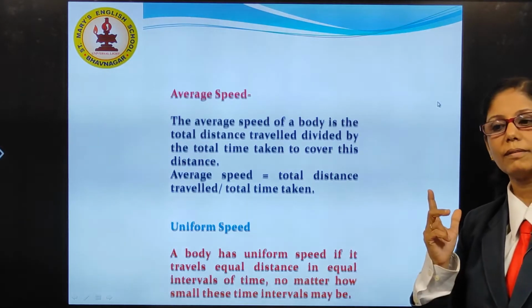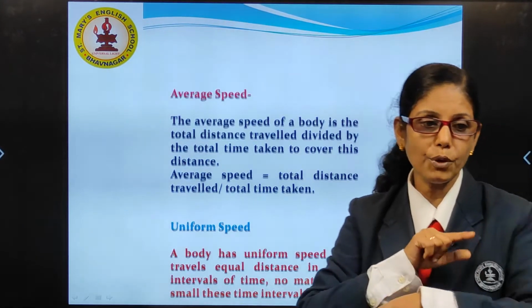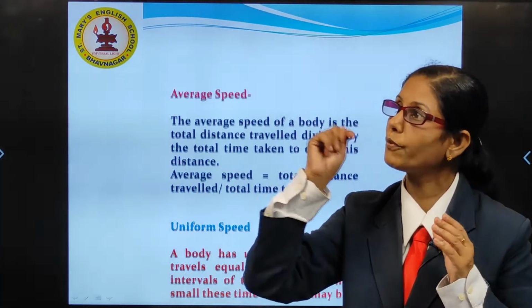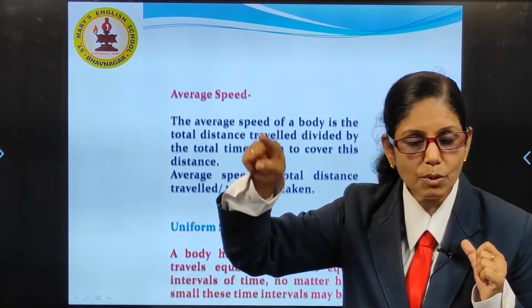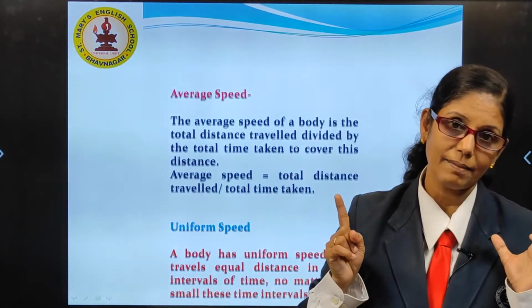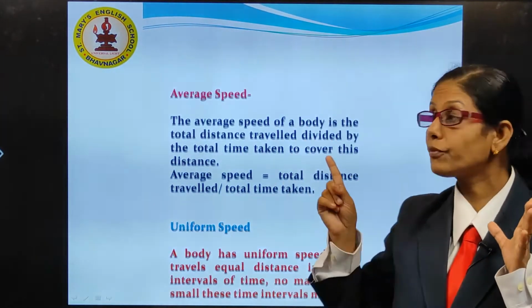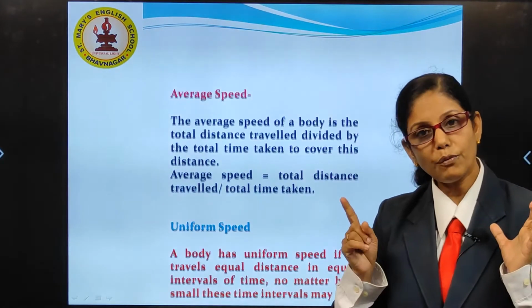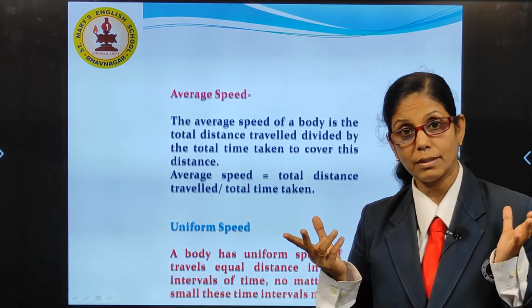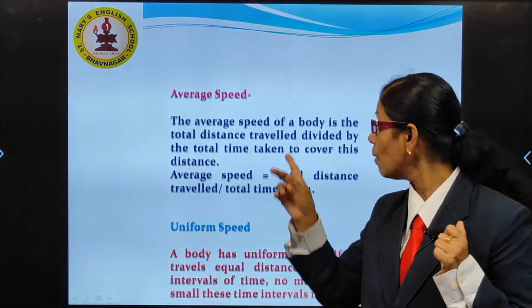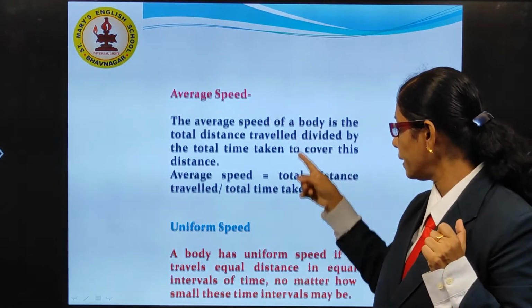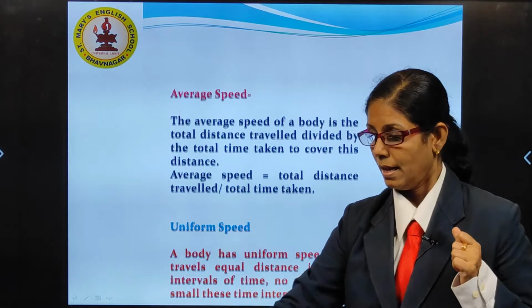Yes, the hands of your watch or the hands of your clock. Again, the earth is moving around the sun. Whether the speed of the earth is uniform speed or not. Yes, it is uniform speed. So, the terms average speed, uniform speed.